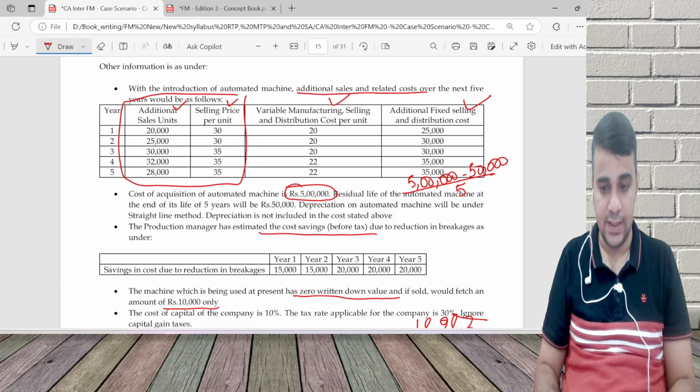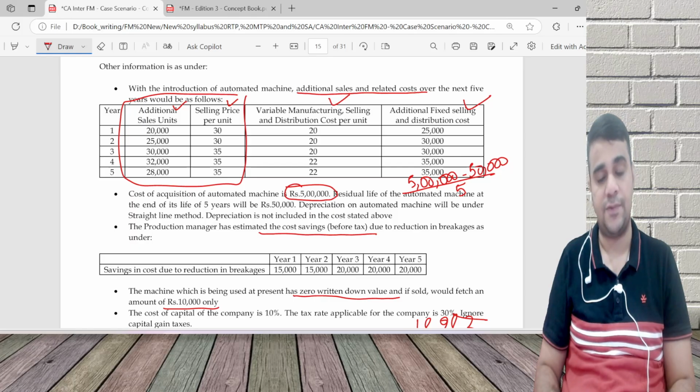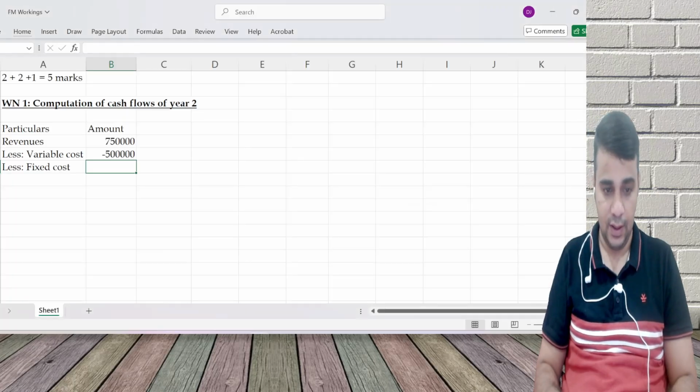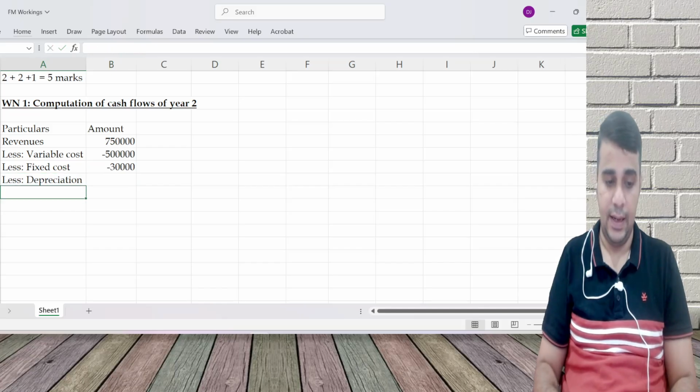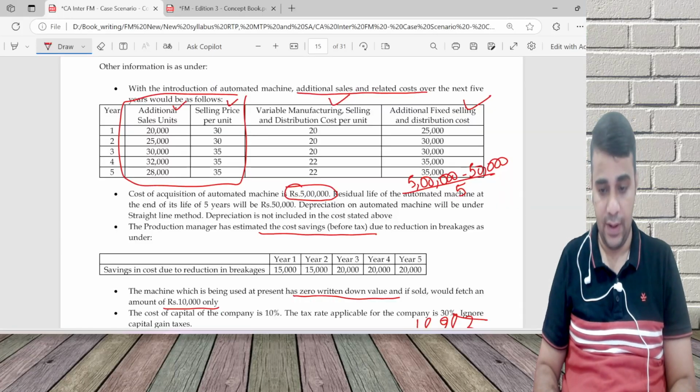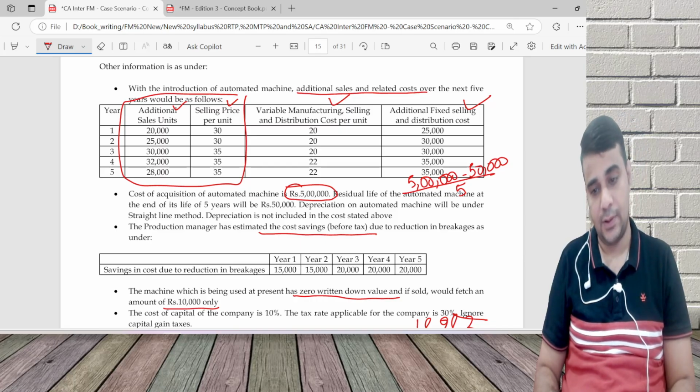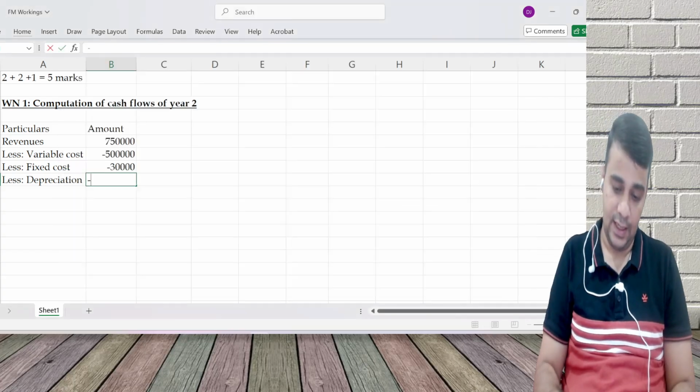Fixed cost is given in the question, which is 30,000 rupees, fixed selling and distribution cost, 30,000, less depreciation, which we have already calculated. Depreciation computed by us is 5 lakh minus 50,000 divided by 5 years, which is 90,000.